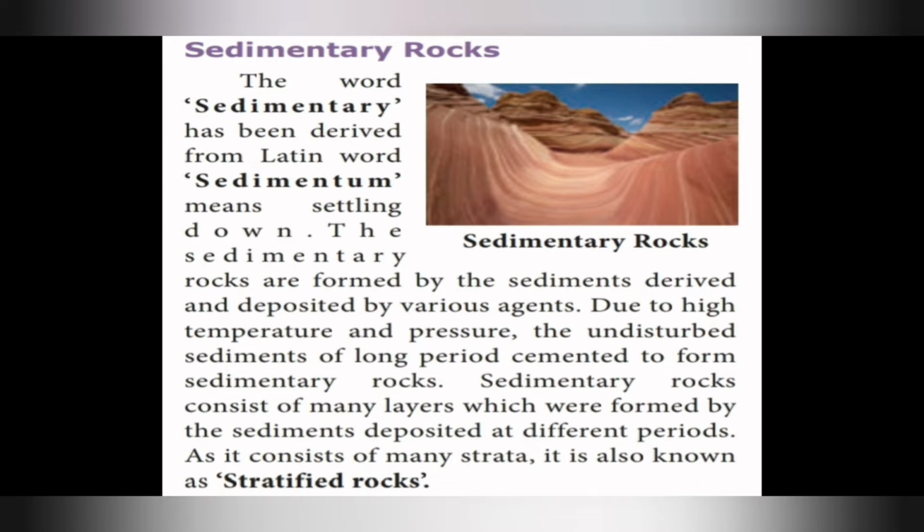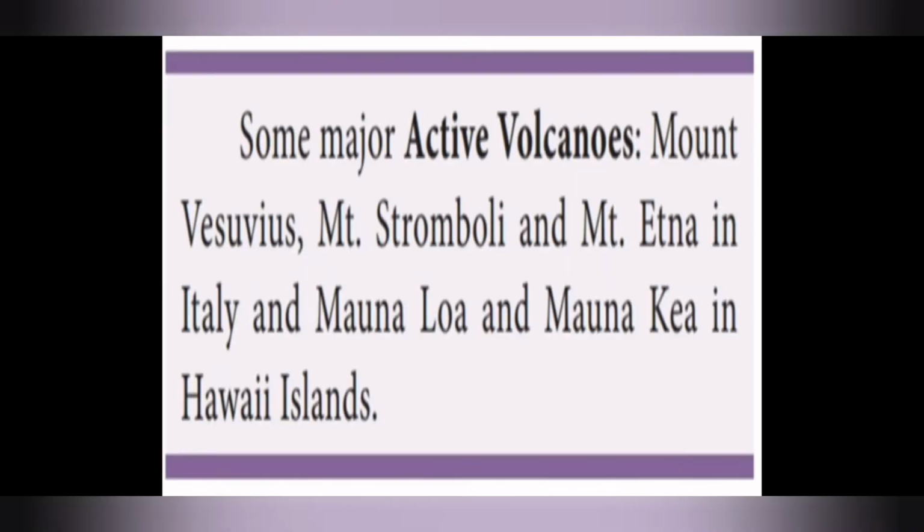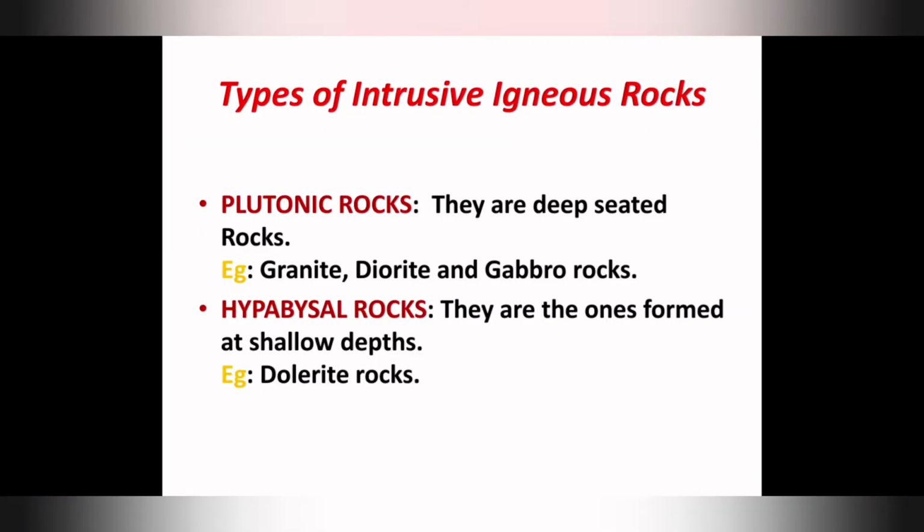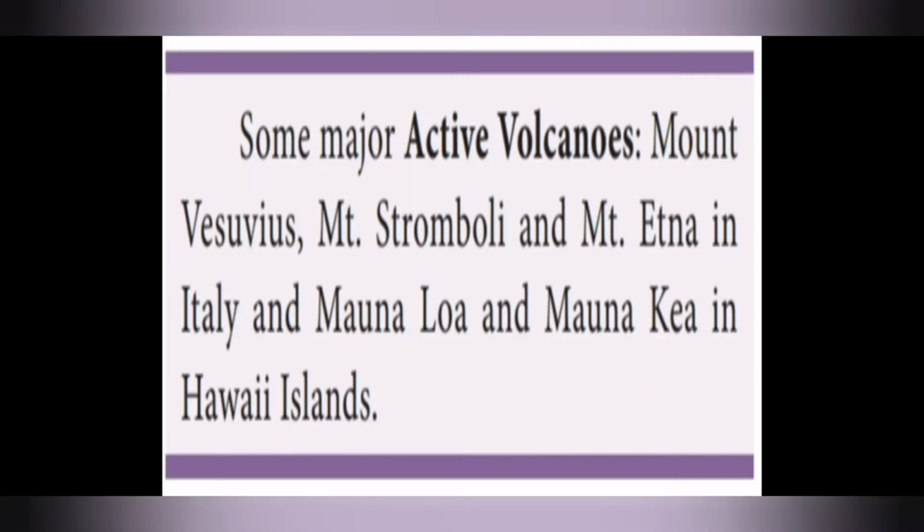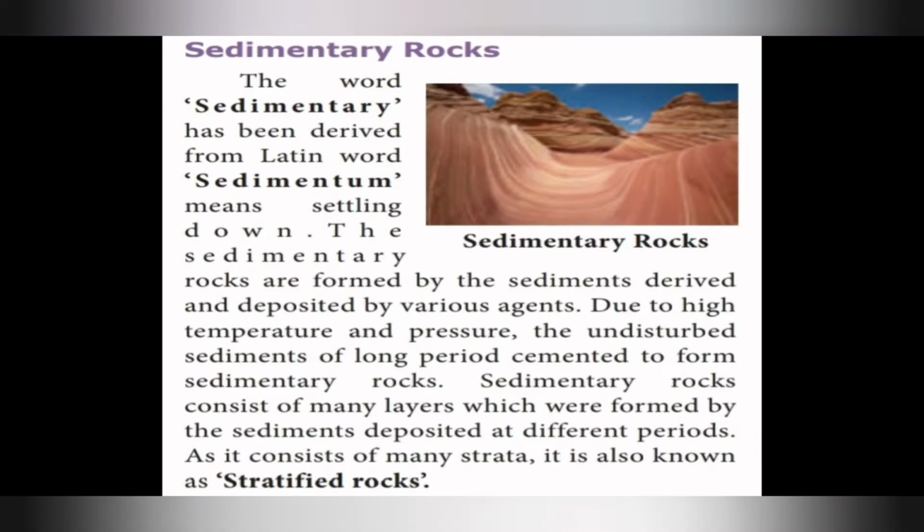This is the third video of lesson 1, geography, rocks and soils. Yesterday we wound up with types of intrusive igneous rocks. We saw plutonic rocks, hypabyssal rocks and their examples, and we saw some active volcanoes. Today we are going to start sedimentary rocks, which is the second type of rocks.